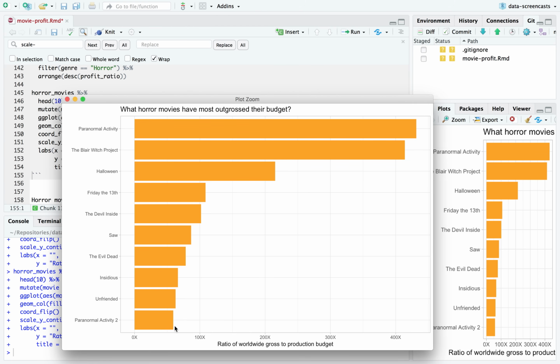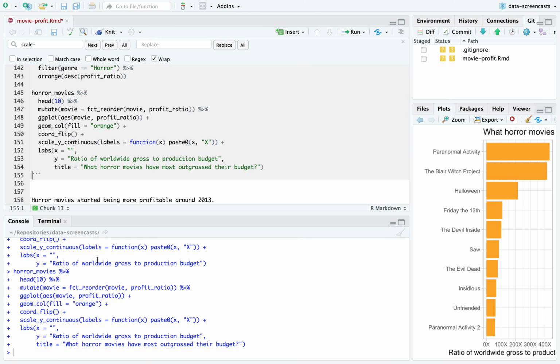And yeah, we get a top 10 from this that range from 100 times, 200 times, 300 times. I could put this on a log scale. It would be realistic to do that. But when we're looking at the top few, it is kind of important to know. It's important for a studio to know that Blair Witch Project and Paranormal Activity made far more than any others.